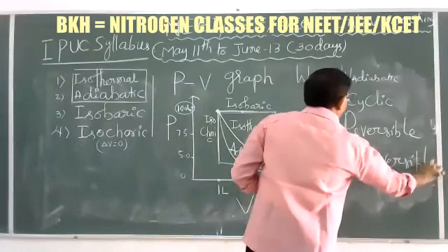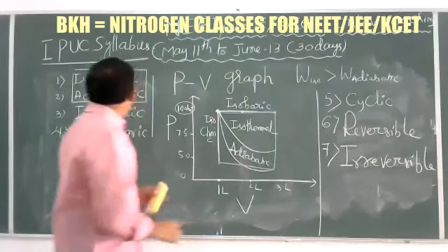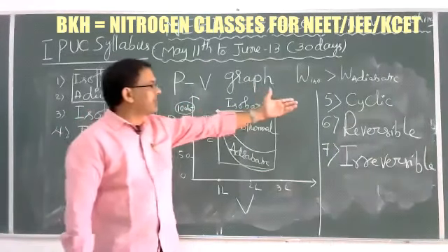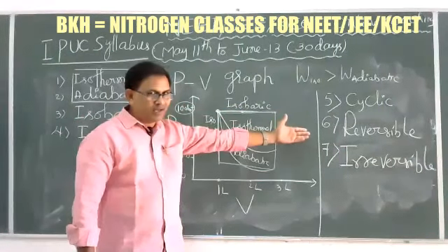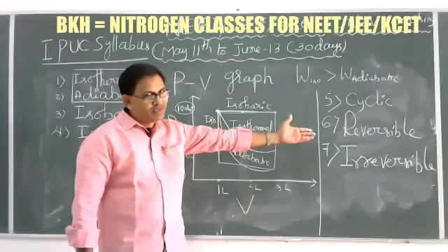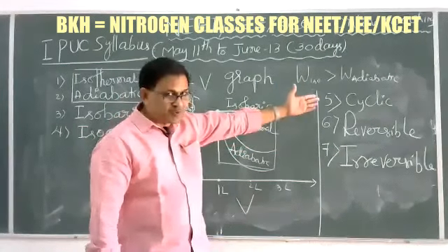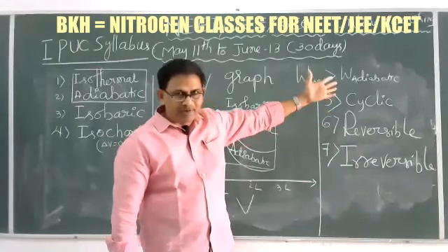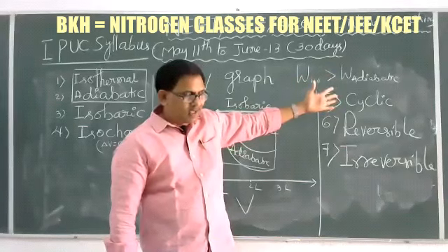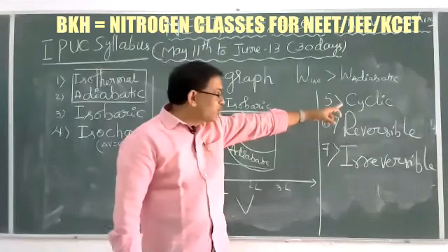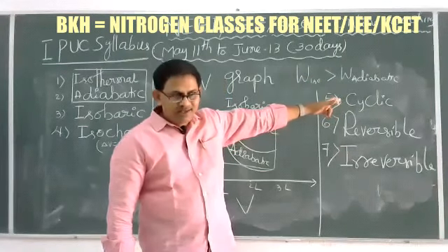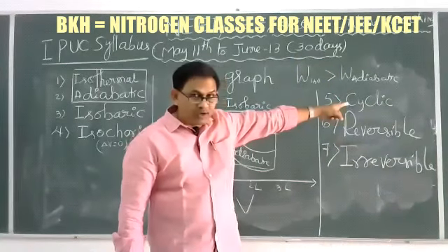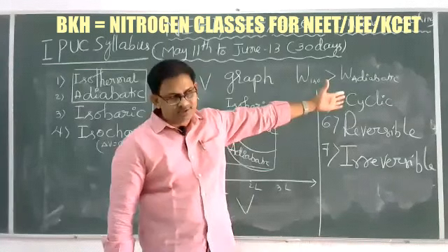So after these four important processes, the remaining three important ones are cyclic, reversible and irreversible. In any process that takes place at one place, in different ways or different paths, and finally comes back to its original state, such chemical or physical processes are called cyclic processes.